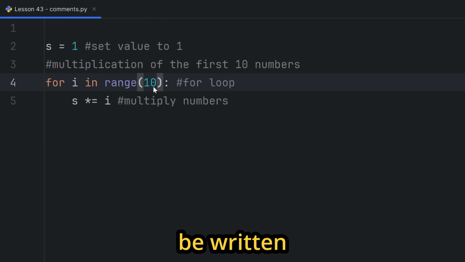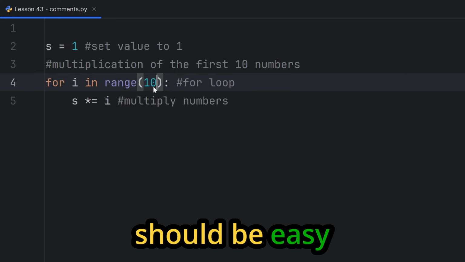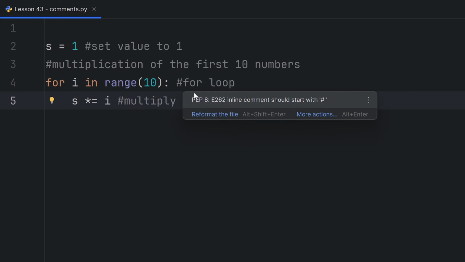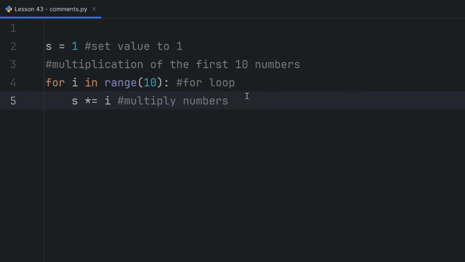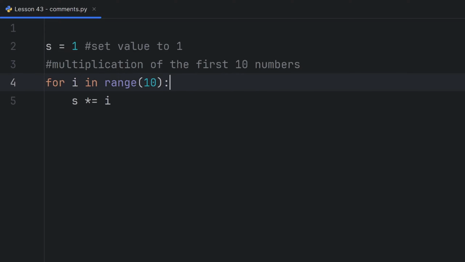Your code should be written clean enough that if you point to the main logic, the code should be easy to understand. So, you should use comments on blocks of code that have one logic. For example, here I wrote multiplication of the first 10 numbers, and that is enough, and that covers fourth and fifth line, because that's what these two lines do, and that's one logic.